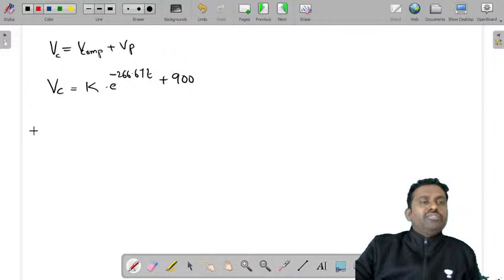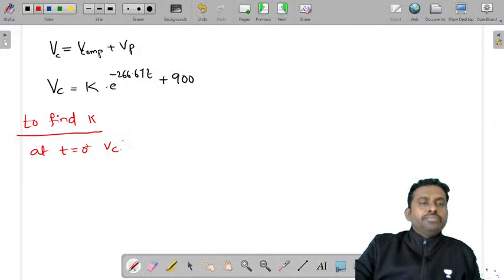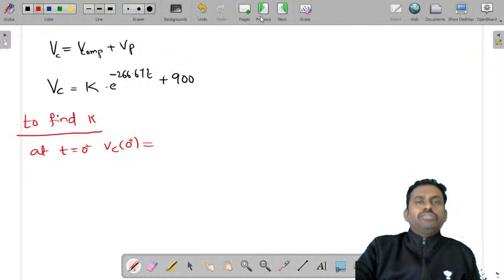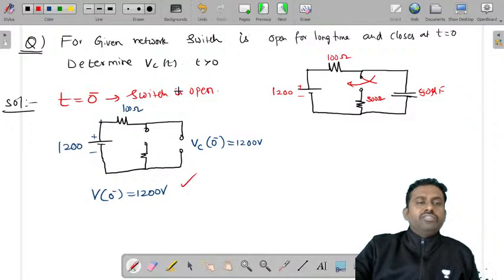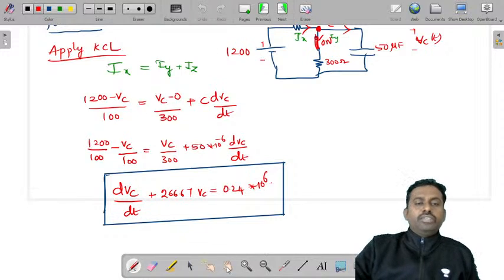But you still need to find K. To find the value of K, at t is equal to 0 plus, what was the Vc of 0 plus value? Let's look at that once. Vc of 0 minus is 1200, and Vc of 0 plus will also be 1200.